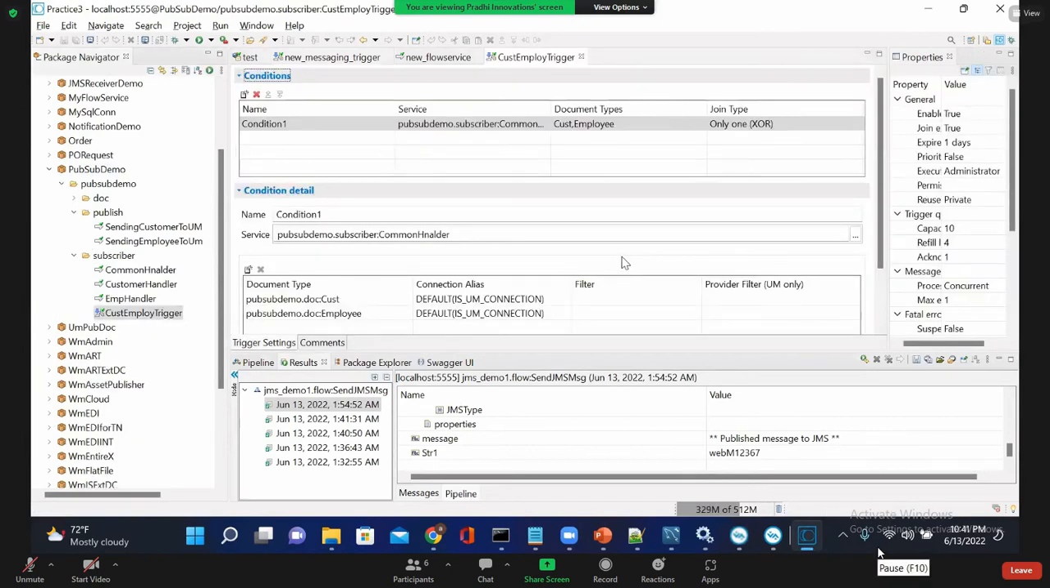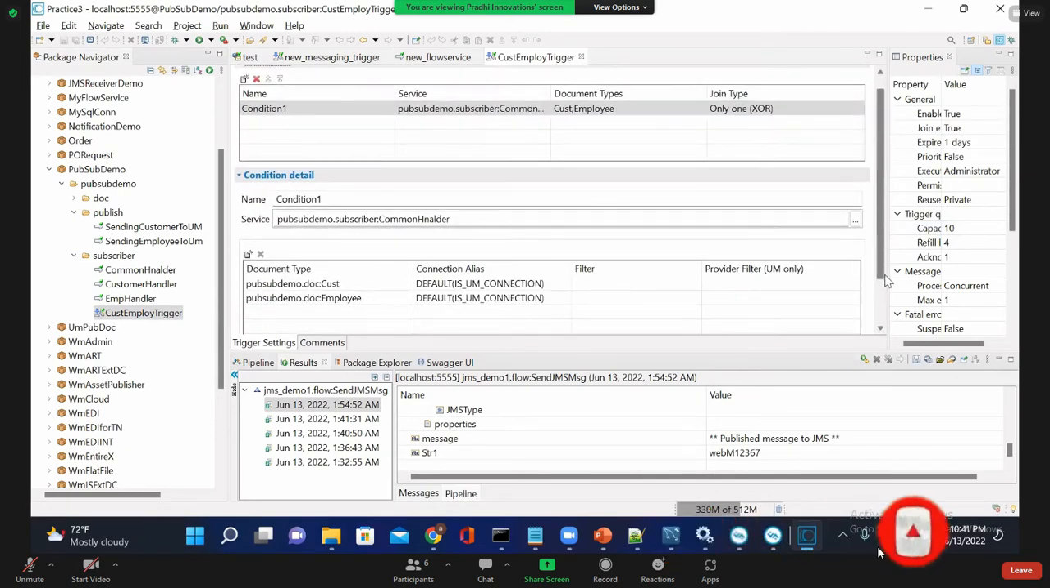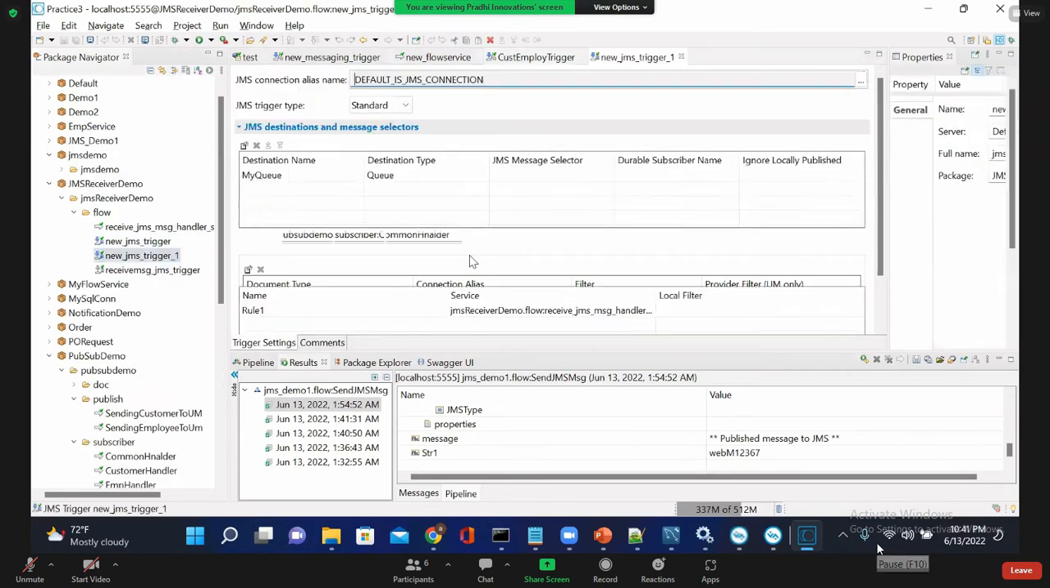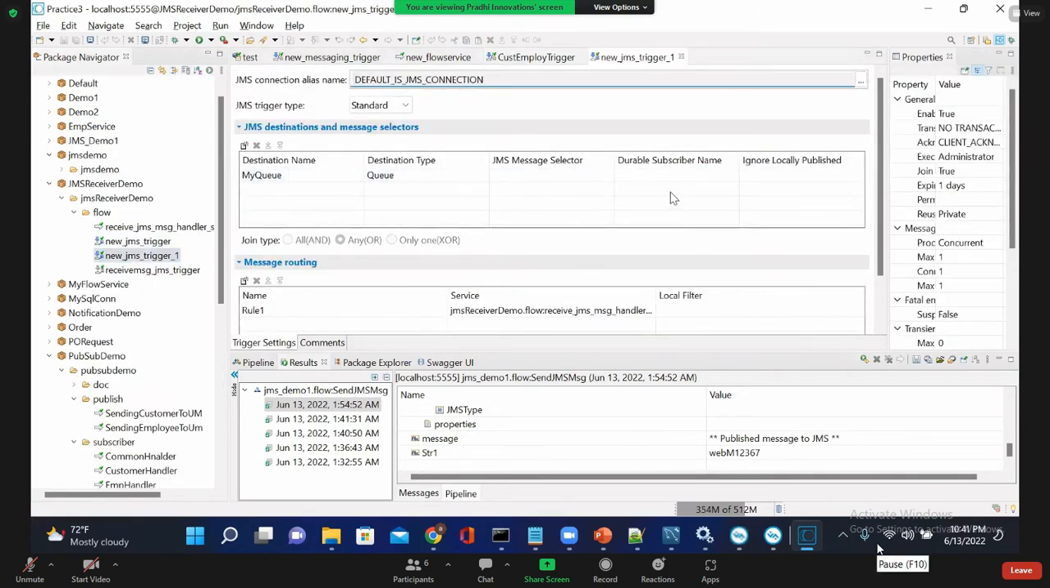Under trigger, this is UM. Under UM it will not be there. Under JMS you will have it. Have you seen this one? Sorry, the durable subscriber name. This one. So this is a queue. Yes, that's why it is not shown.